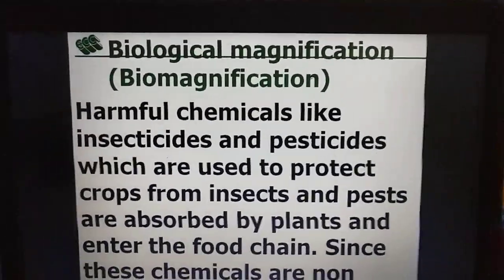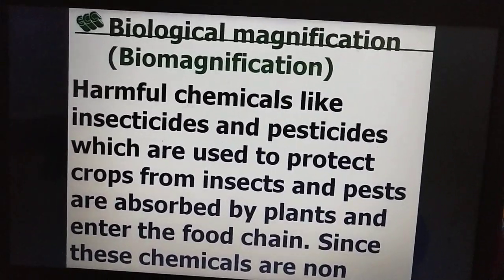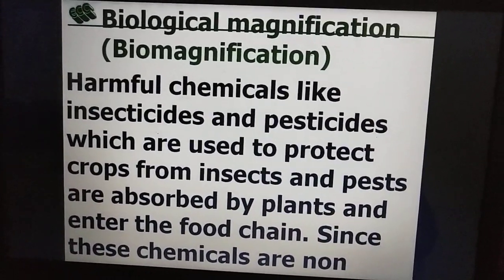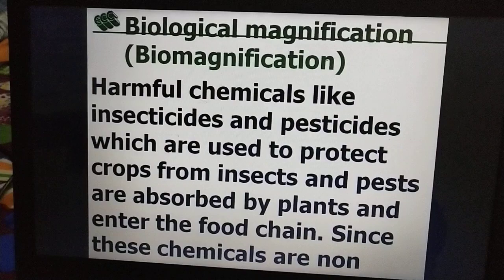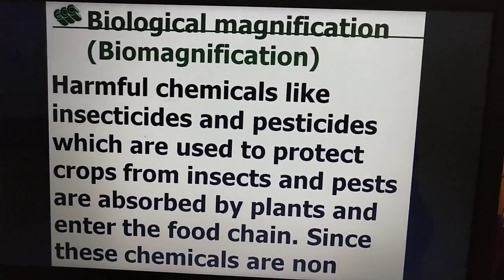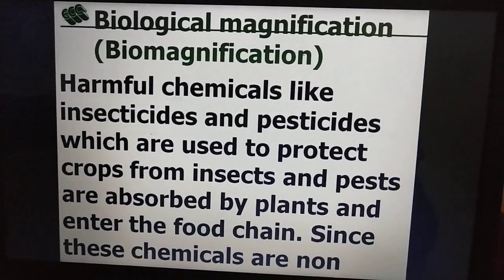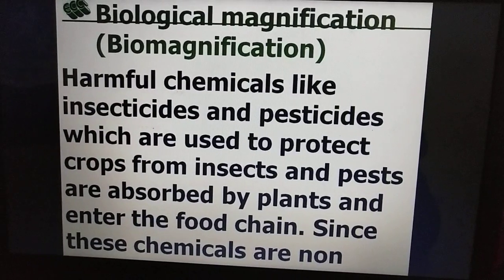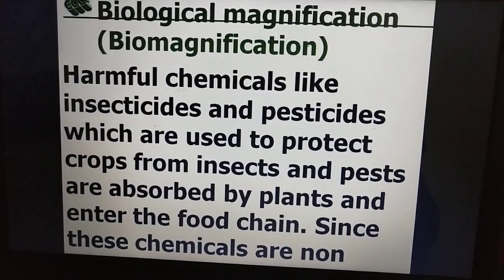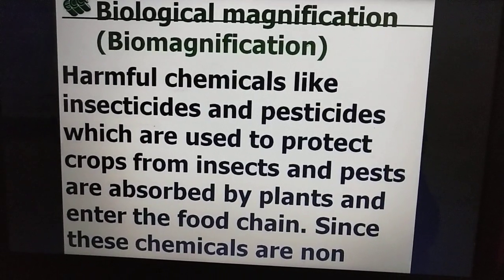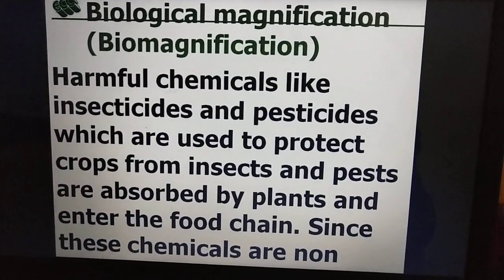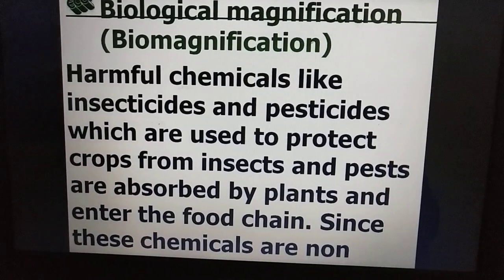Now, one more important concept, that is biological magnification. What is biological magnification? Along with the food, we also consume harmful chemicals like insecticides and pesticides. What are they used for? They are used for protecting the crops from insects and pests. So these are absorbed by plants and they enter the food chain.